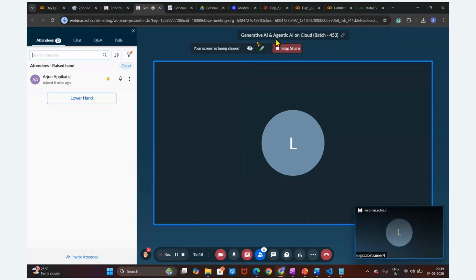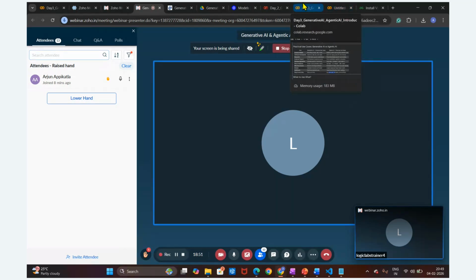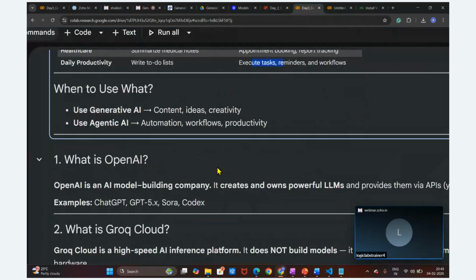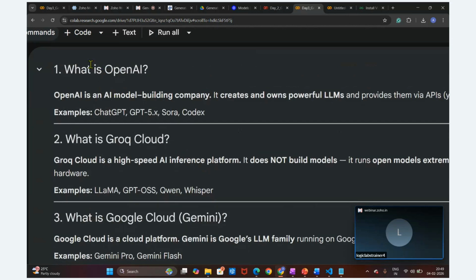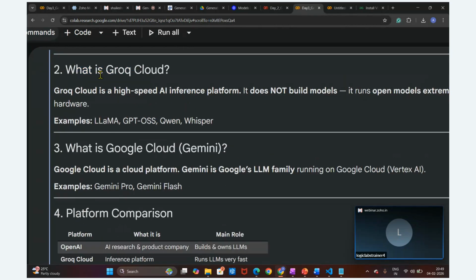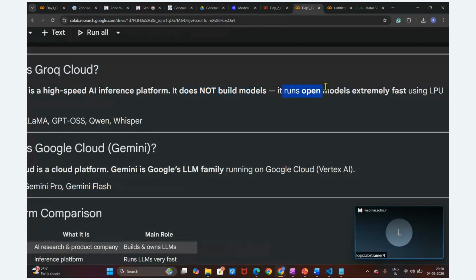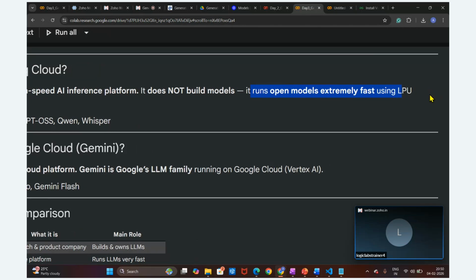Before getting into that, I want to brief you about what Grok Cloud is. Later I will explain what OpenAI is, but as of now I'm going to explain Grok Cloud and why I'm choosing it. Grok Cloud is a high-speed AI inference platform. It does not build the models; it is just a provider of open source LLM models. It runs the open models extremely fast using the language processing unit. LPU is nothing but the language processing unit. So they have hosted these open source LLM models on their platform, called Grok Cloud.